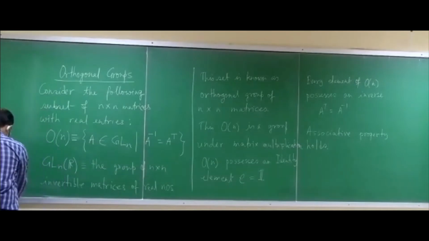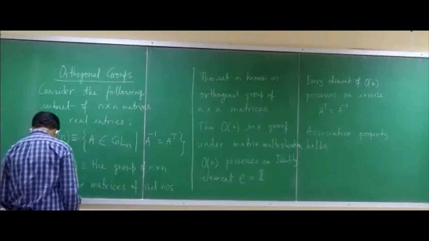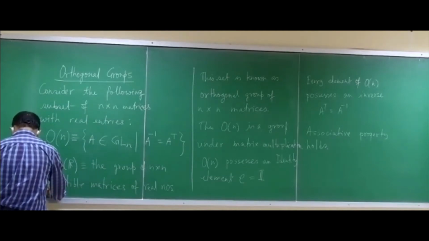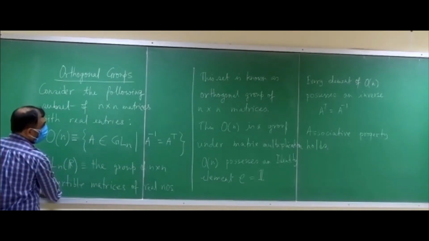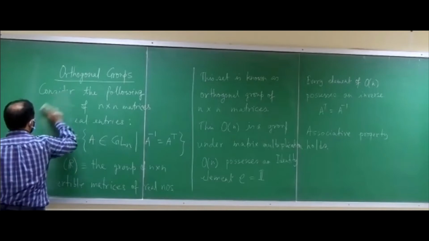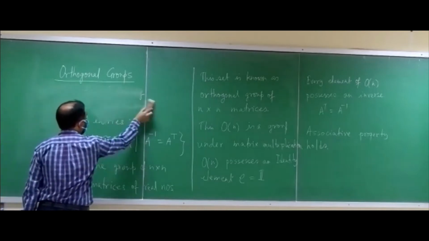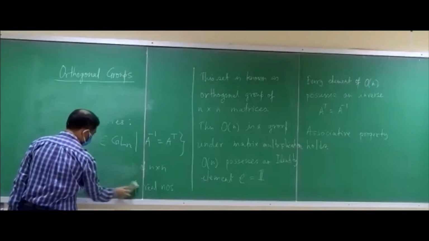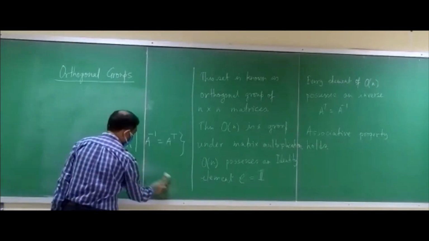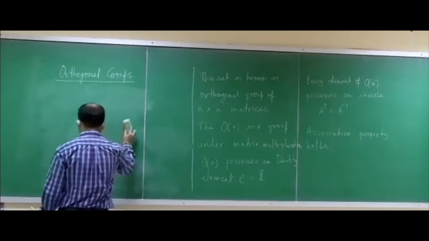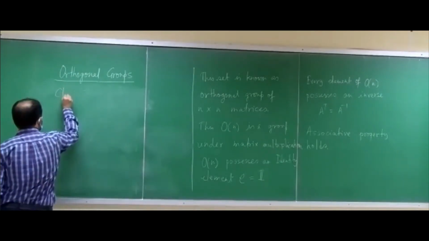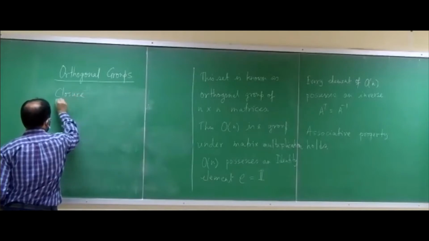Now we have to show that O(n) is closed under matrix multiplication, of course. So we look at the closure.